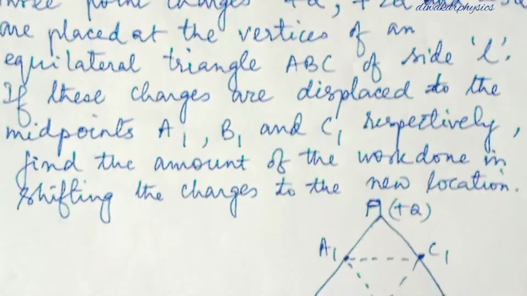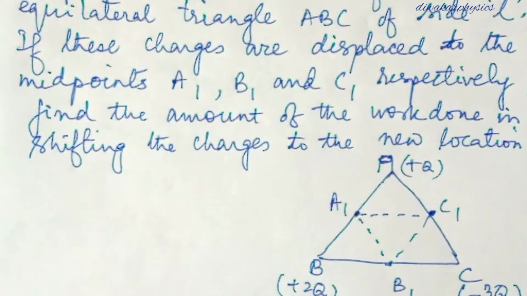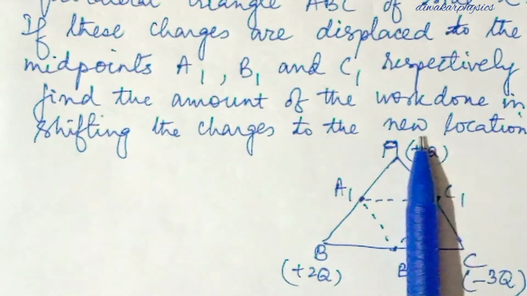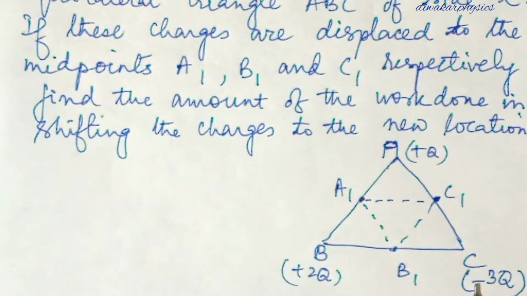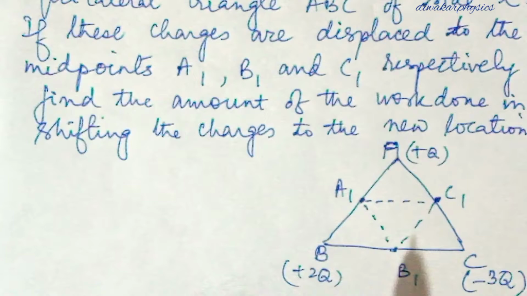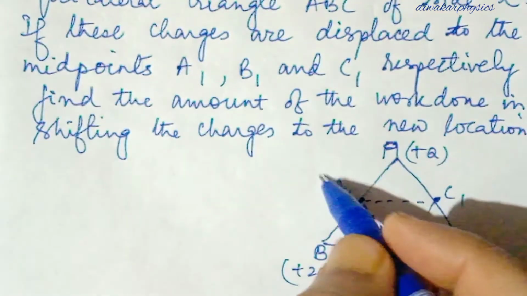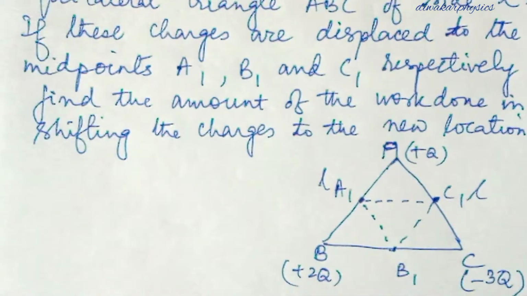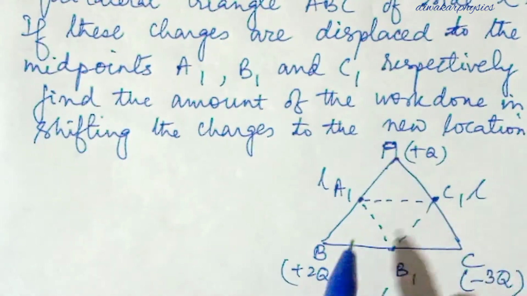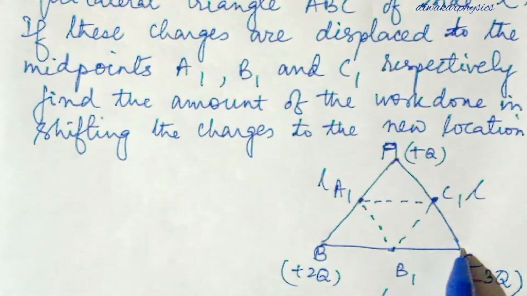Now you see, it is the meaning of this. Now these three charges are kept: plus Q, plus 2Q, minus 3Q. They are placed at three vertices of the equilateral triangle. The side of this is L, L and L. Now see, when these charges are kept here, then they have some potential energy.